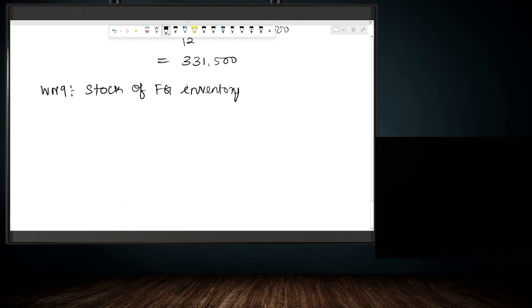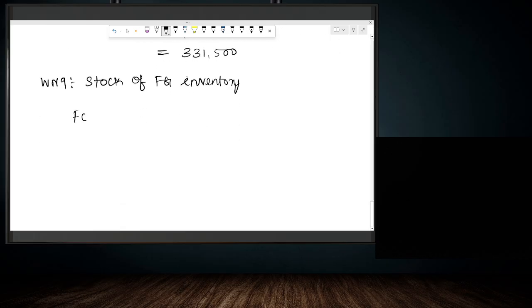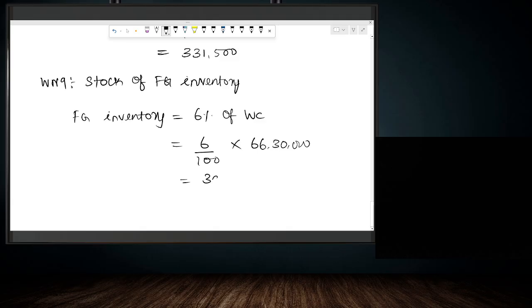Finished goods inventory is equal to 6% of works cost. Works cost in this question is 66,30,000. So 66,30,000 into 6%, we get 3,97,800 rupees. So this is the amount of finished goods stock.